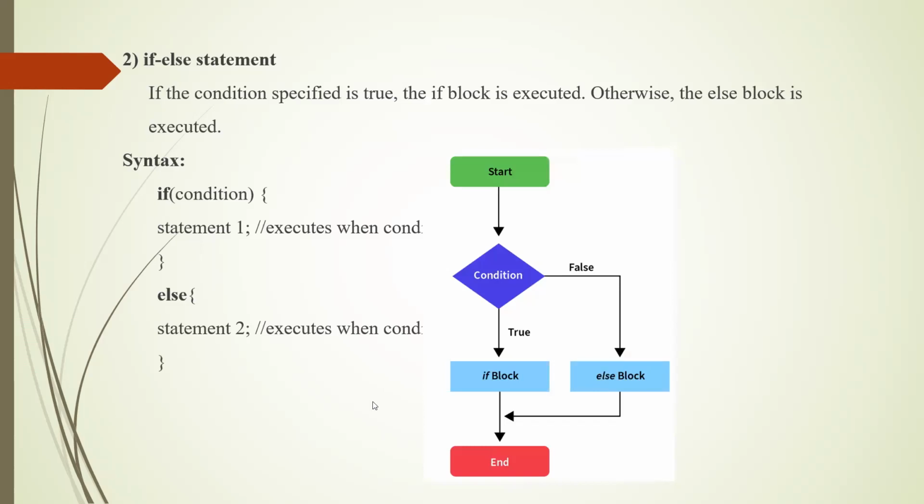The next conditional statement is the if-else statement. If the condition specified is true, the if block is executed. Otherwise, the else block is executed. Syntax for the if-else statement: if of condition is true, then statement 1 will execute, else statement 2 will execute. Statement 1 means it is a block of code. The flow diagram is given on the right side. If the condition is true, the if block will execute. If the condition is false, the else block will execute.